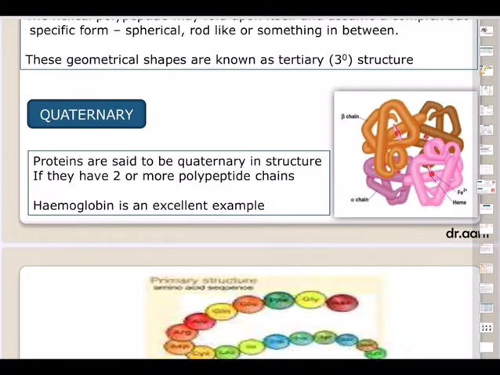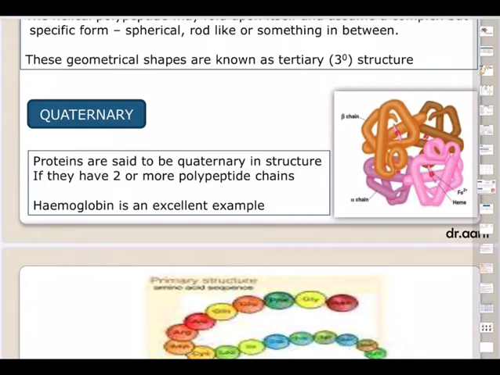You can see here the heme structure, with alpha chain and beta chain intertwining with each other. The best example is hemoglobin, which has quaternary structure. It is found only in multimeric proteins and consists of two or more polypeptide chains, as you are seeing. Each polypeptide develops its own tertiary structure and functions as a subunit of the protein. Examples: hemoglobin, insulin, collagen, etc.